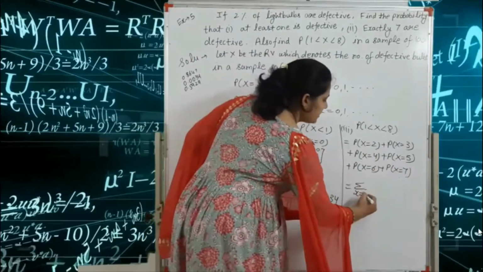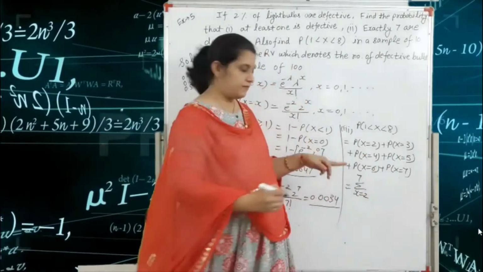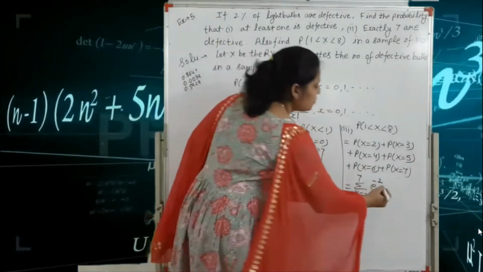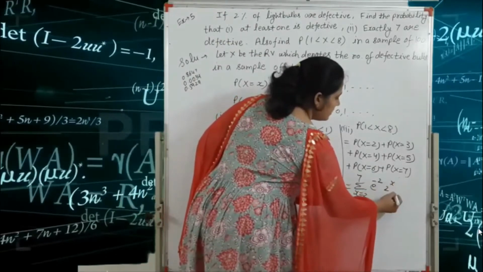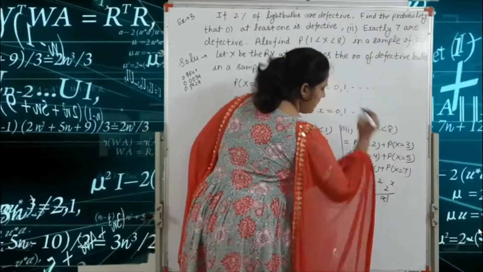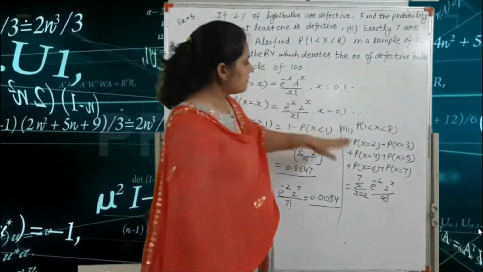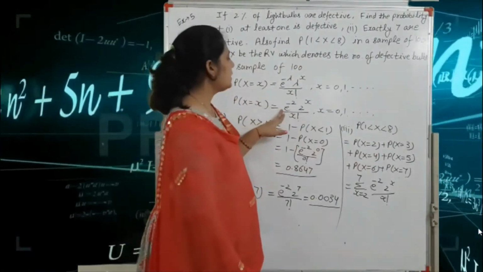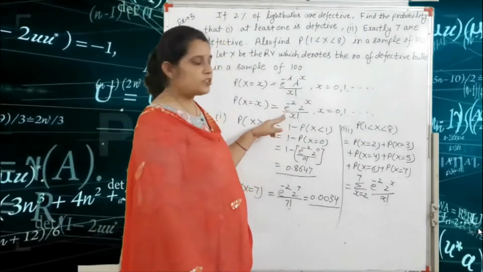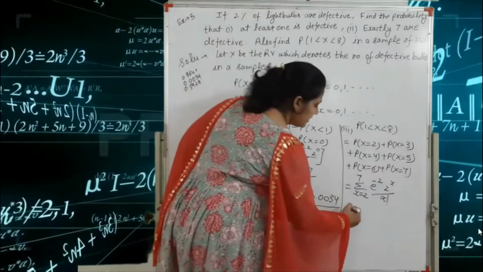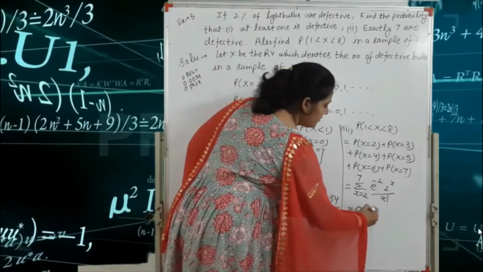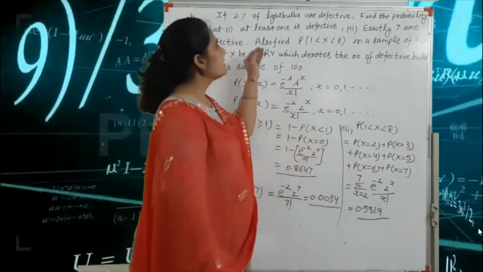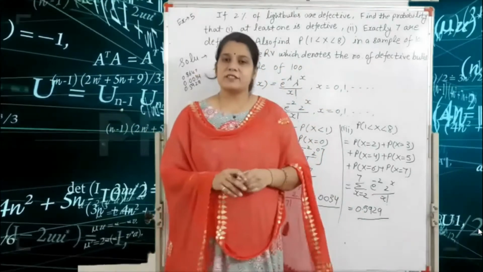So we write x equal to 2 to 7, e raised to the power minus 2, 2 raised to the power x upon factorial x. Okay, so expanding this term for each x with the help of Poisson distribution, our final answer is 0.5929. Okay, so this is the example of the Poisson distribution.